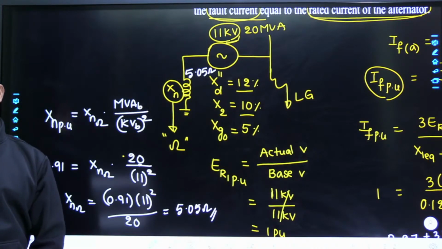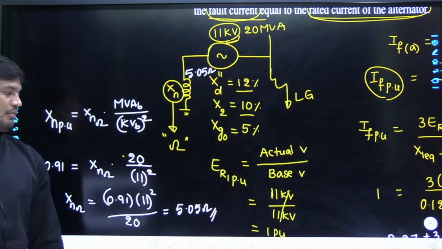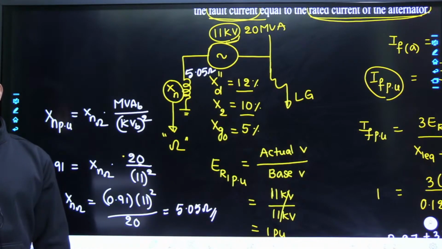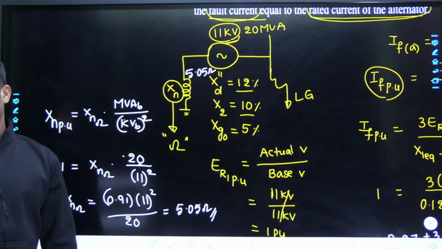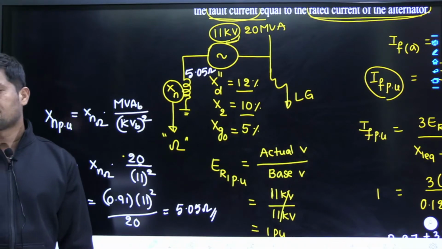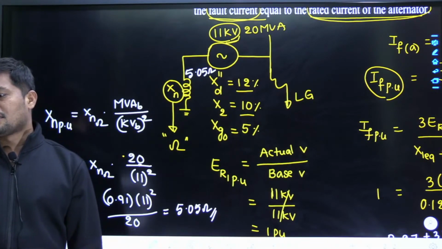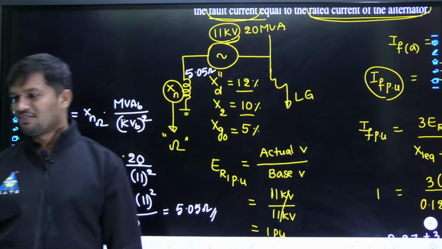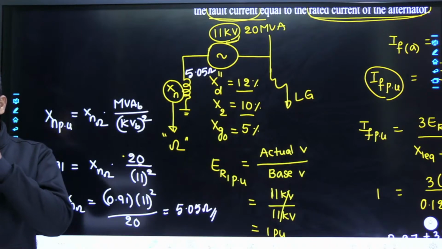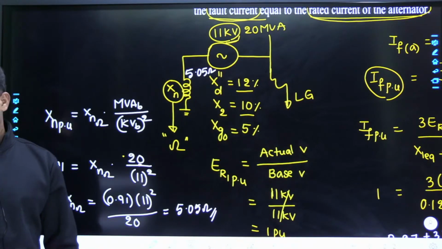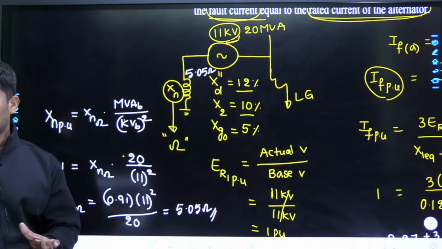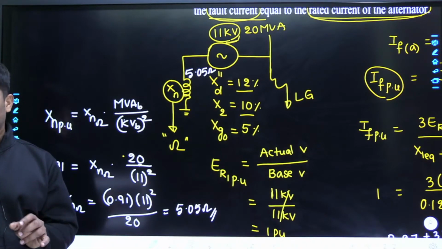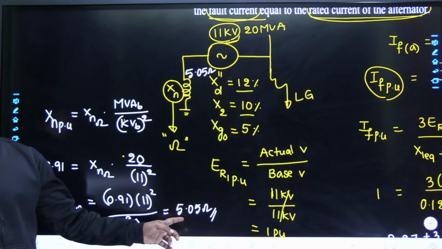Srinath has also given it, super. Srinath, congratulations, 5.50, 55 will be the correct answer. But you did not mention the units, Srinath. It should be per unit or ohms. Sai Tarkesh, 5.46. Why is Sai Tarkesh giving answers very close to the correct answers? Where Sai is making mistakes, I need to know, because I want to correct his mistakes. Sai, previously also you gave an answer very close to the actual answer, and right now you also gave 5.46.